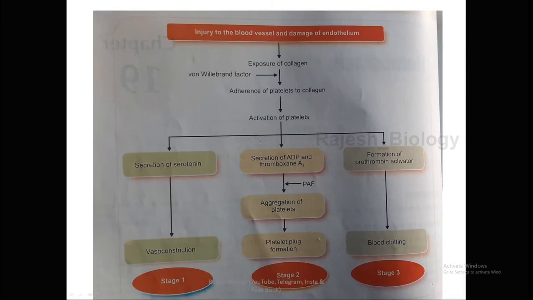Whenever the endothelium is damaged, the collagen fibers are exposed to the blood. Okay, von Willebrand factor. This is the bridge actually. It has two hands. One hand attaches with the collagen, and the other hand binds with the platelets. Okay, whenever the platelets are bound with the collagen fibers with the help of von Willebrand factor, the platelets release